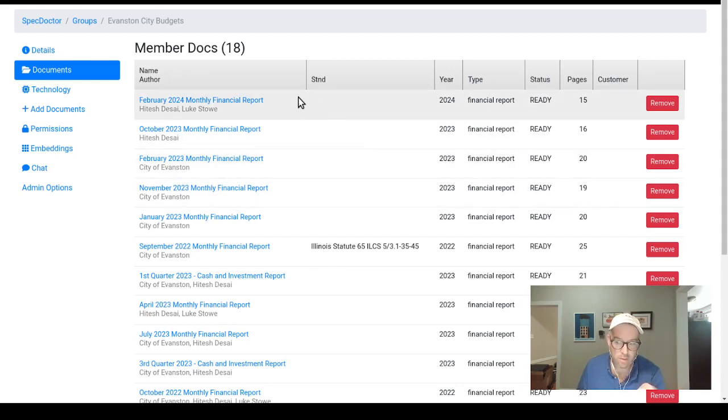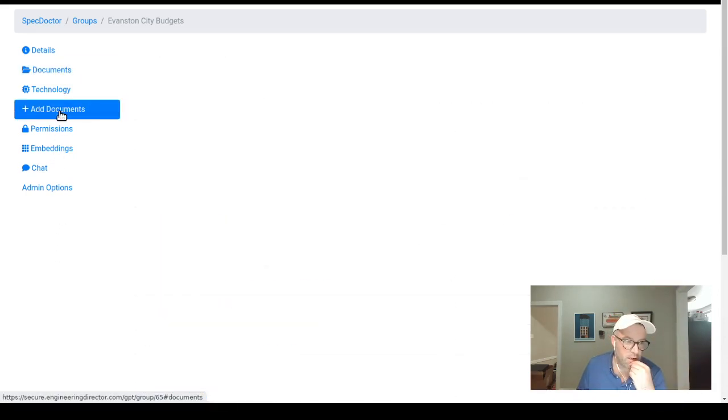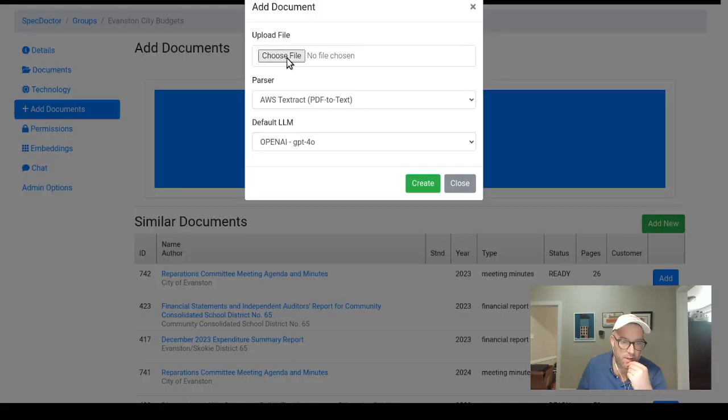So, I can go to my product, which is called the Spec Doctor, and this is not an advertisement for that product or anything. I use it for generating paint specs, for generating industrial type of stuff, but it can be used really for anything. So, what we can do is go to Add Documents. We're going to add a new document. We're going to choose the one we just downloaded.